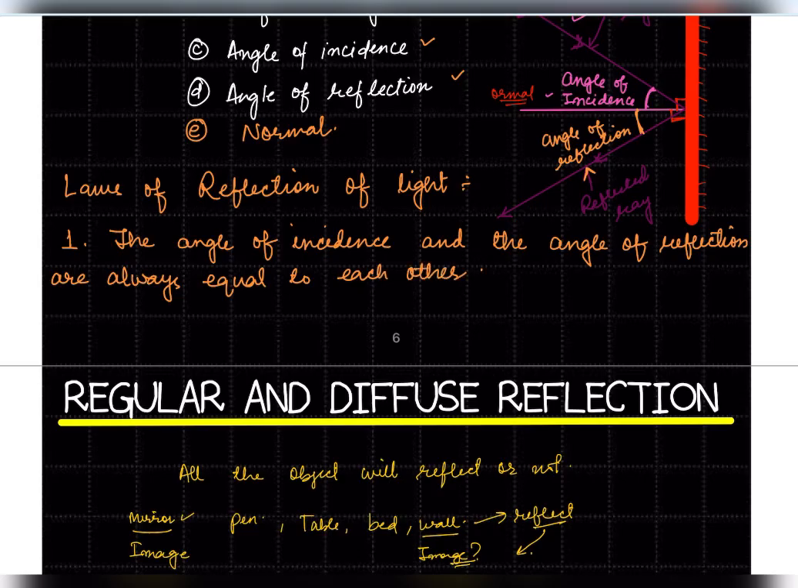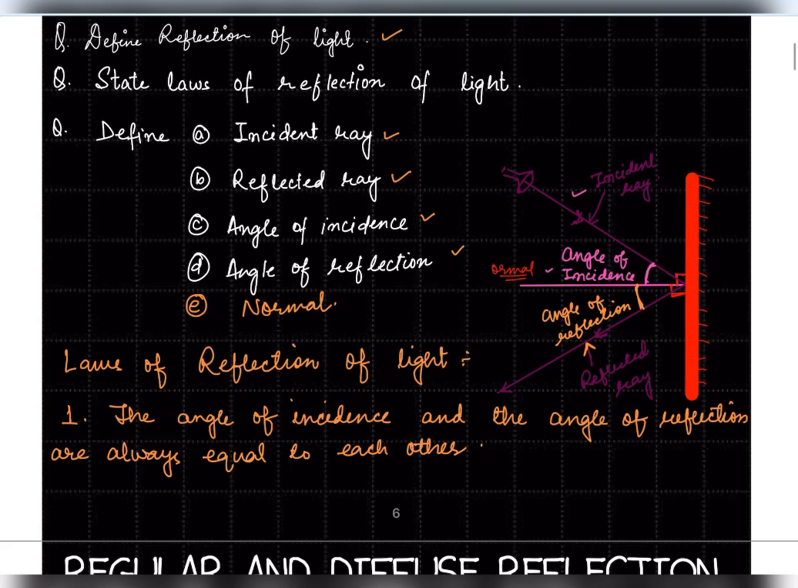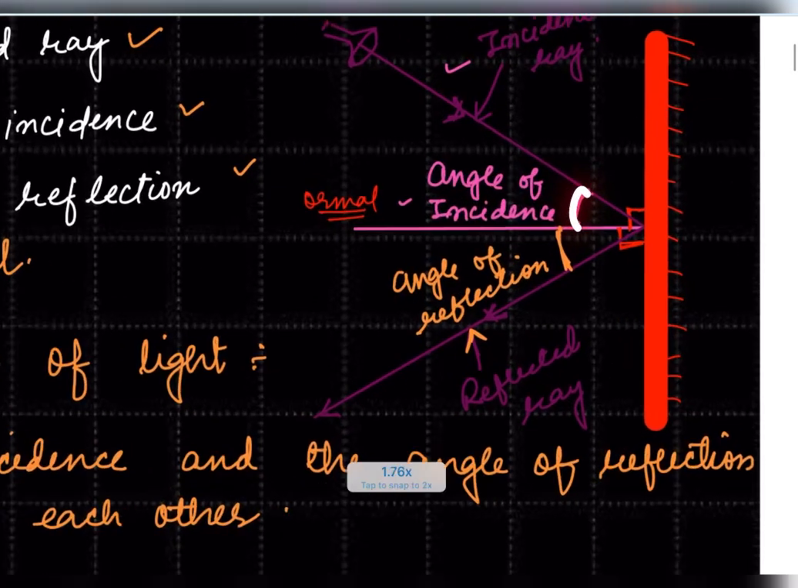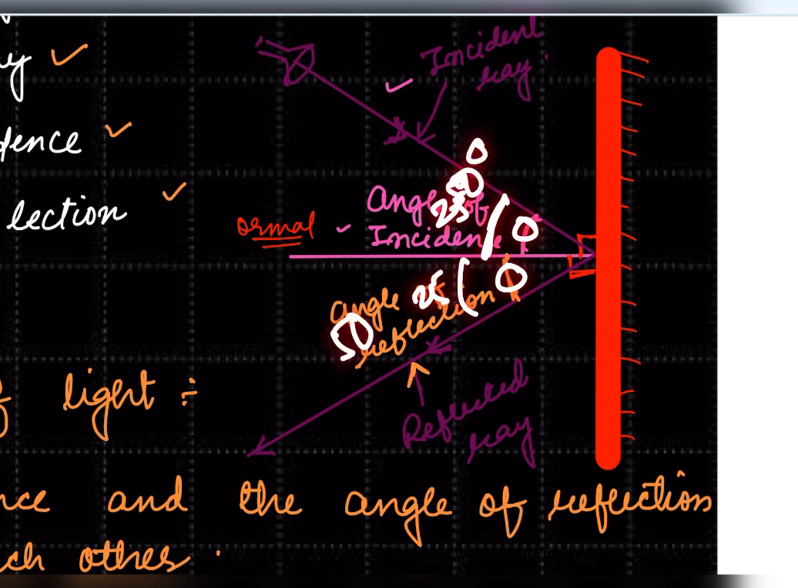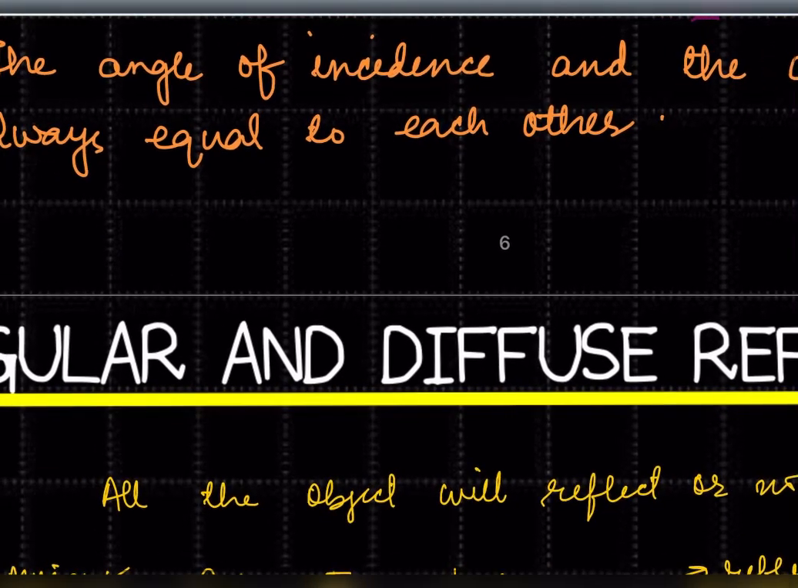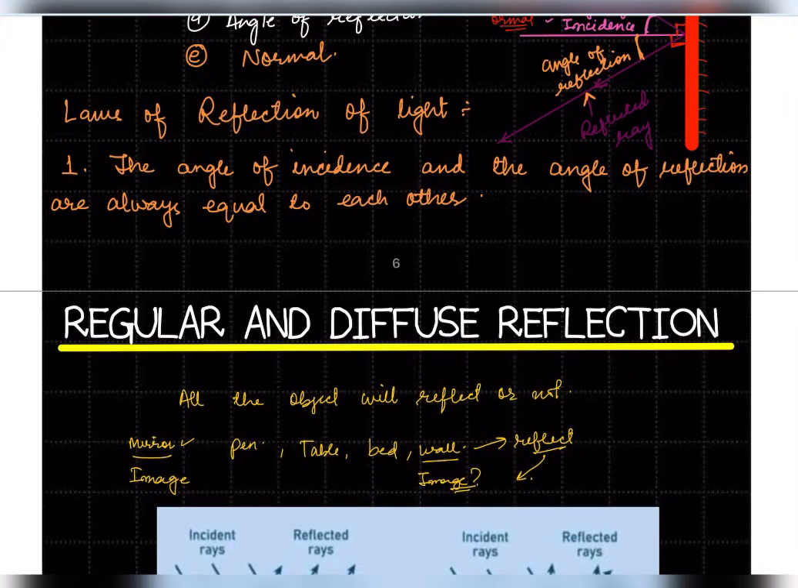What does it mean? It just means that the angle of incidence, this angle, and the angle of reflection, we have already discussed, these two angles will be equal. If this angle is 25 degree, then this angle will be 25 degree. If this angle is 50 degree, then this will be 50 degree. If this angle is 70 degree, this will be 70 degree. The angle of incidence and angle of reflection will be equal. This is our first law.